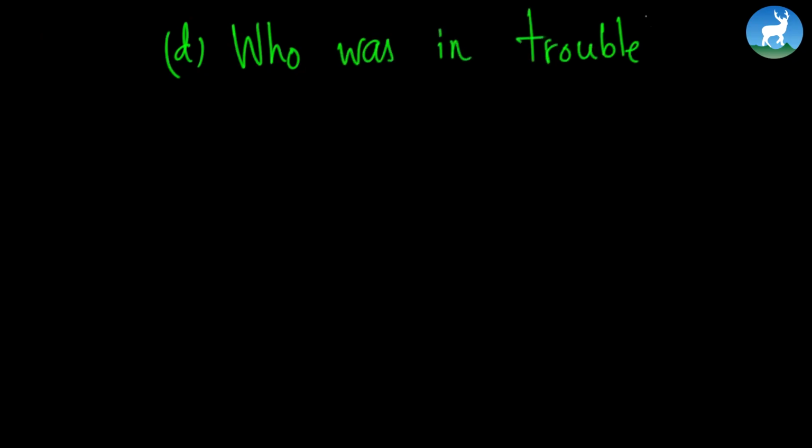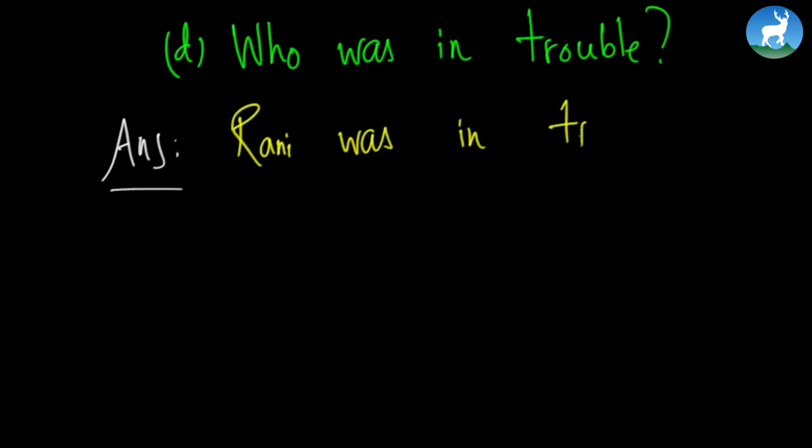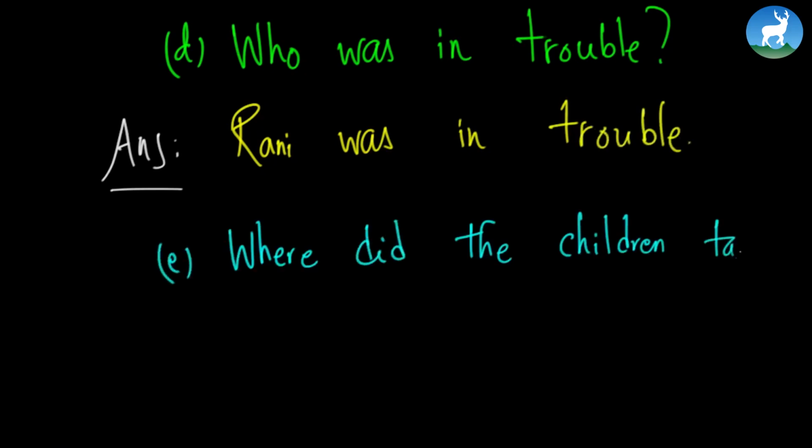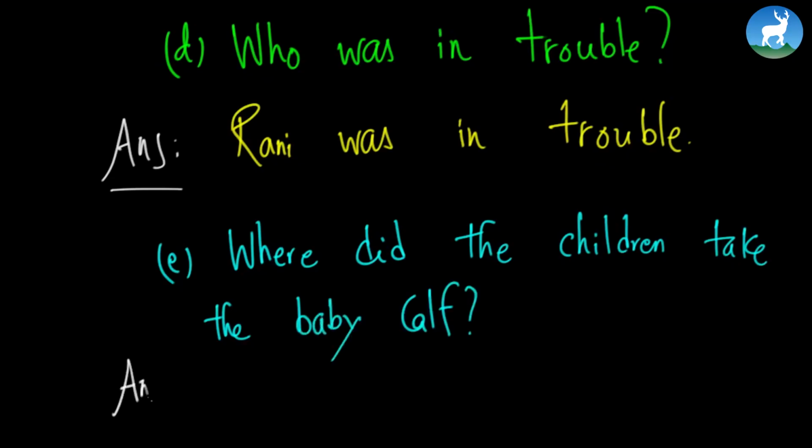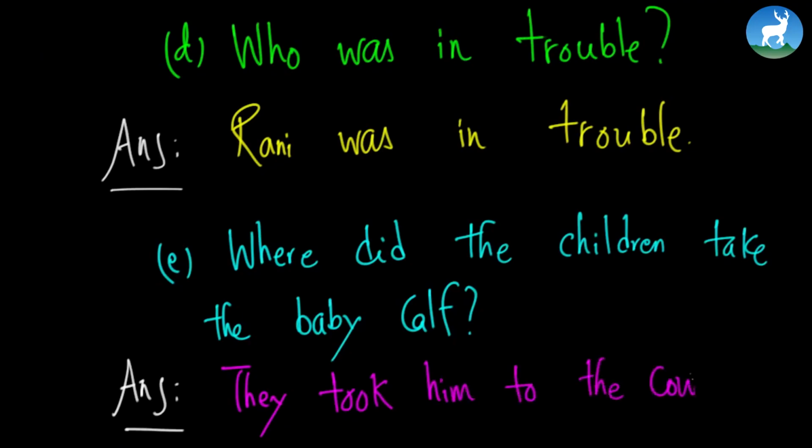Okay, let's move on to two more questions. In number D, we have the question, who was in trouble? Can you guess the answer? Was it Dumbaroo or was it Rani? The answer is Rani was in trouble. Okay, let's go to number E. Where did the children take the baby calf? They took him to the cow shed.